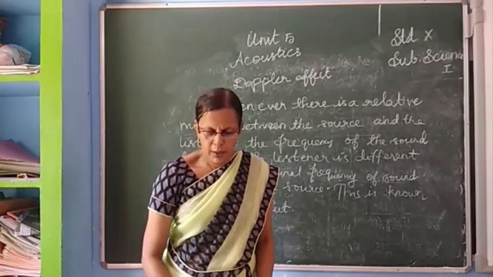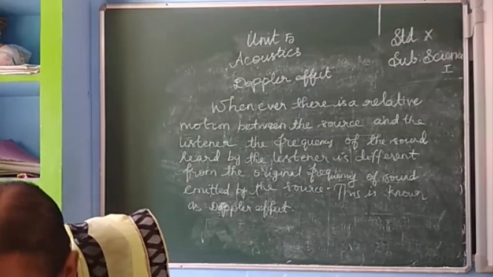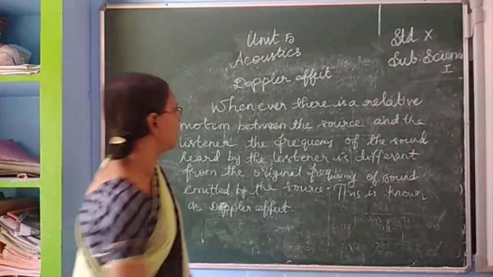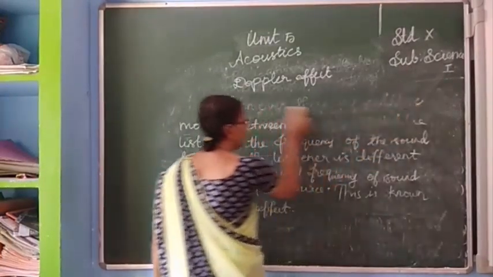All of you understood? Now we have to find out the calculation for this. Okay, here for this Doppler effect we have the calculation.